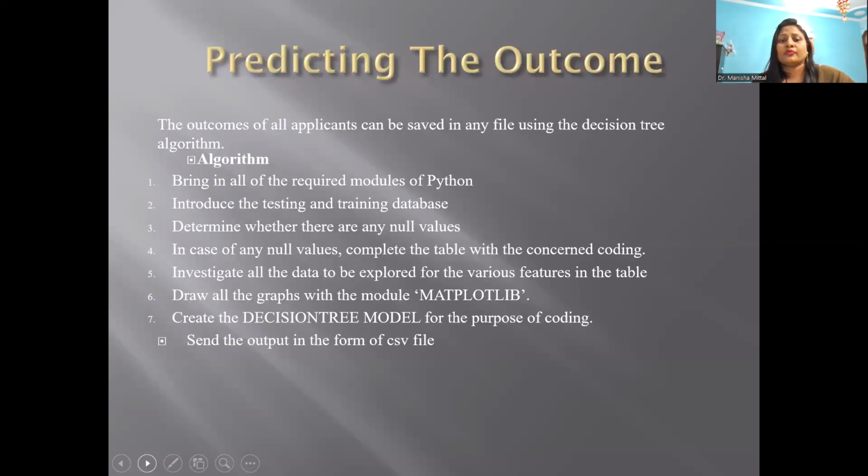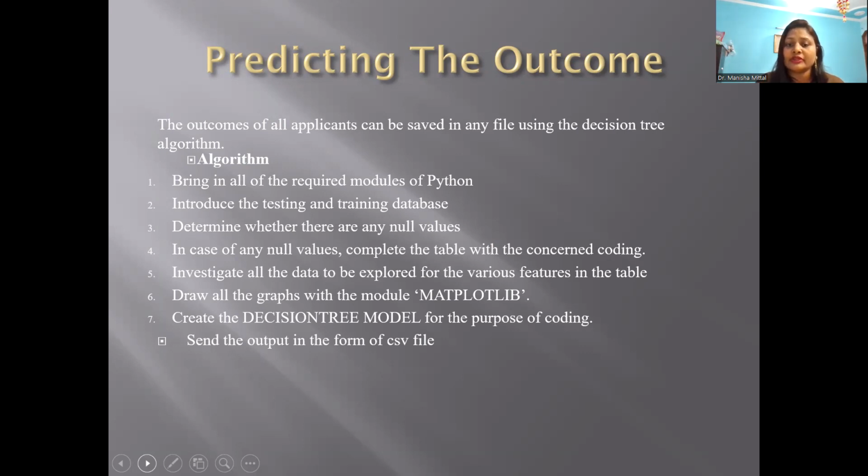So first, when we do all these things, then predicting the outcome is needed. So while predicting the outcome, save the file under the decision tree algorithms. These steps are like: bring in all the required modules of Python, introduce the testing and training database, and determine whether there are any null values. In case of any null values, complete the table with the concerned coding. Investigate all the data to be explored for the various features in the table.